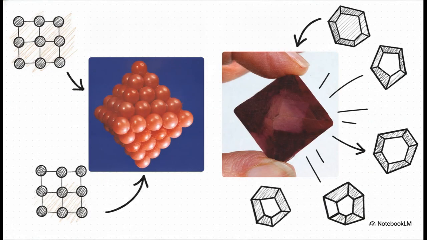And this is where it gets really wild, seeing how the micro completely controls the macro. When you have particles packing tightly together in a strict, repeating geometric pattern, that microscopic architecture directly translates into the stunning, sharp geometric shapes of real crystals we can actually hold in our hands. It's literally microscopic architecture building our macroscopic world.